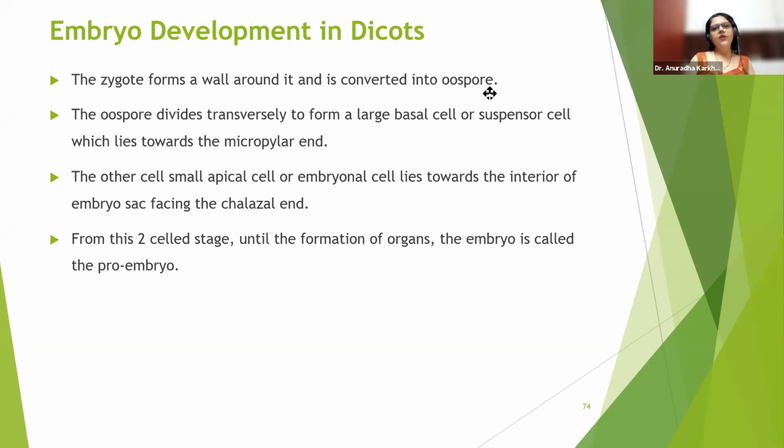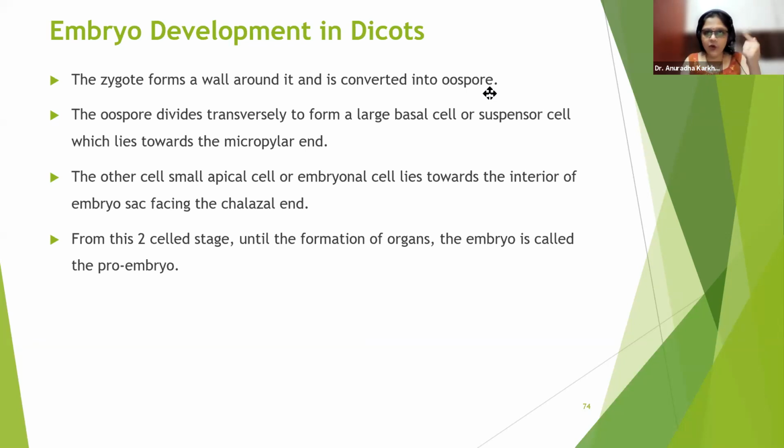So once the zygote and the PEN is formed, very nice. Correct, beta. Hirisha, you're right. Once these two structures are formed, after this, the second synergid is also gone. So who is going to remain in that egg apparatus now? Only one zygote is going to be present because the egg has got fertilized to form the zygote. Both the synergids का degeneration हो चुका है. So now in that particular micropylar end lies your zygote. Correct? Now what happens to the zygote?